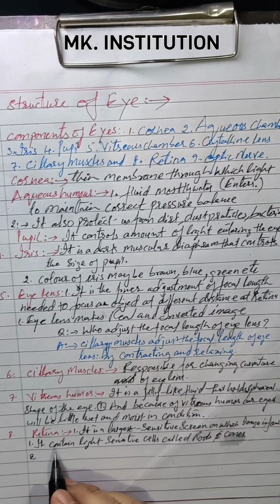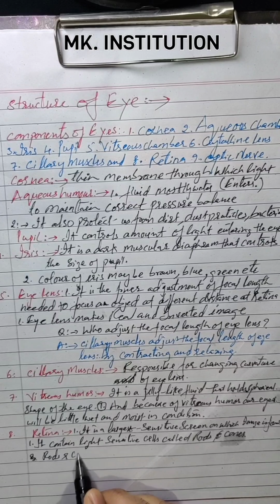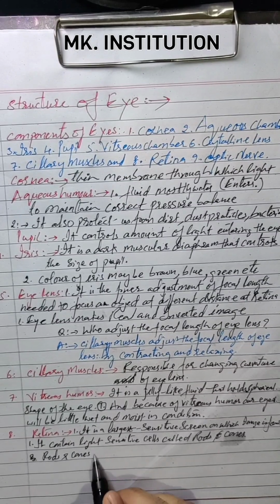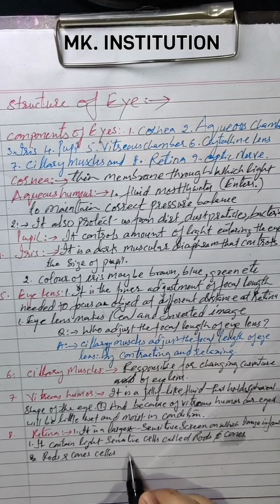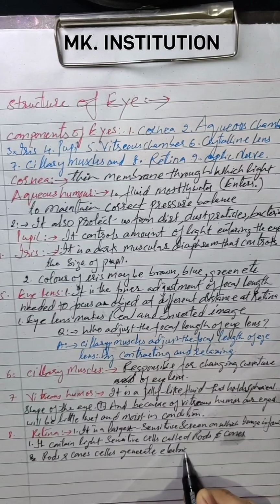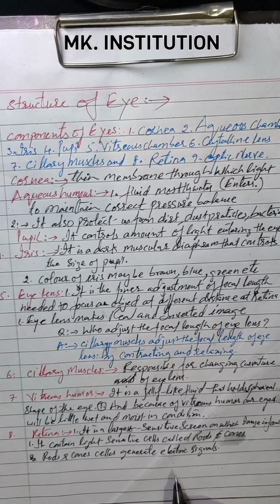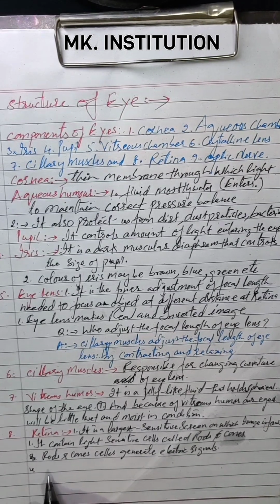Third point: rods and cones. Rod cells and cone cells together generate electric signals. Whatever object you're seeing in the dark or in the bright light, that message enters, and that message gives some impulses, and that is called electric signals. Clear?